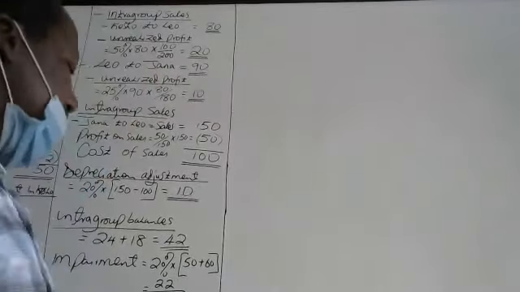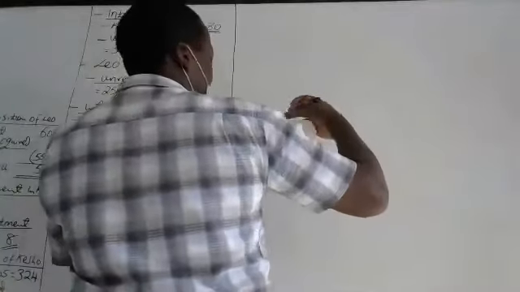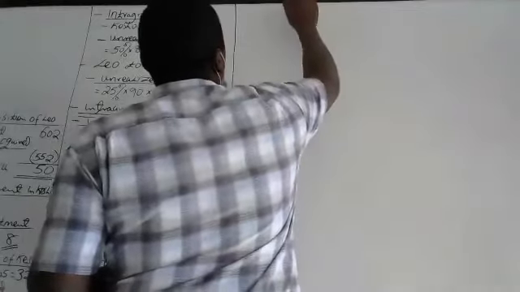Yeah, you have to include it. We have Jana Group.